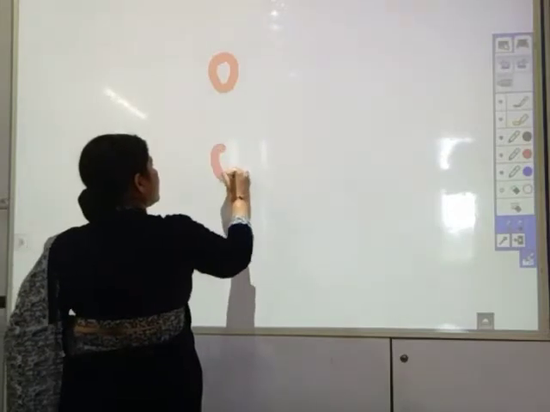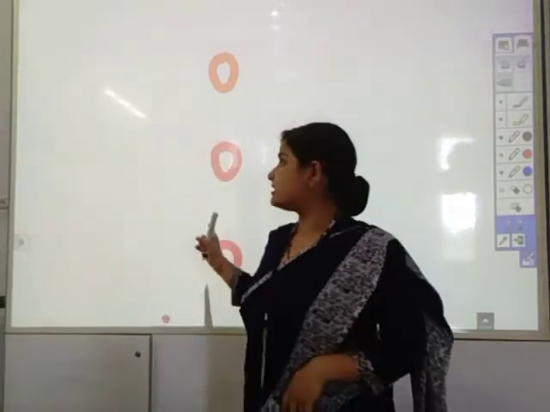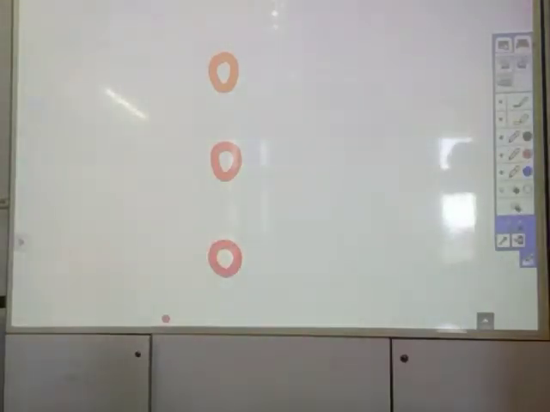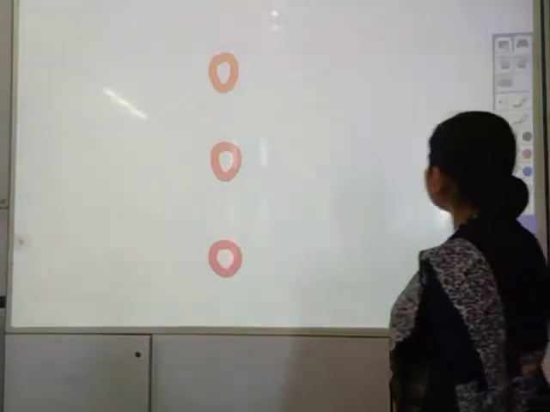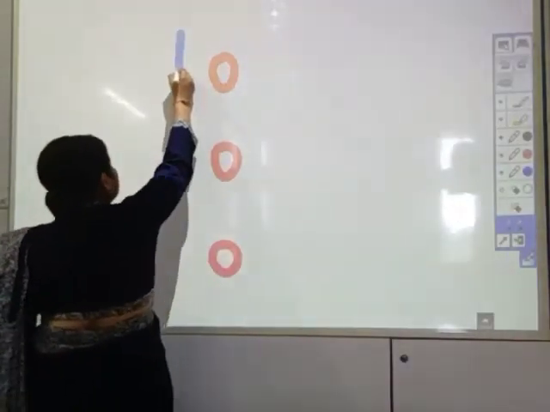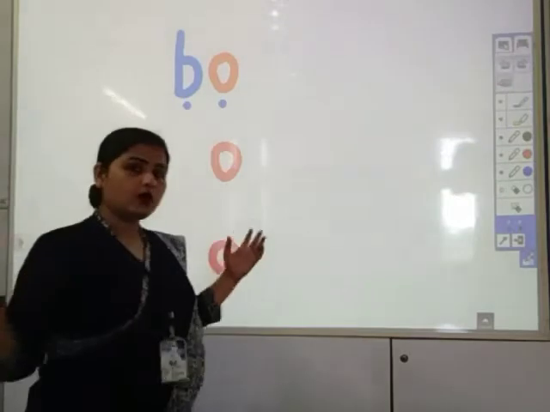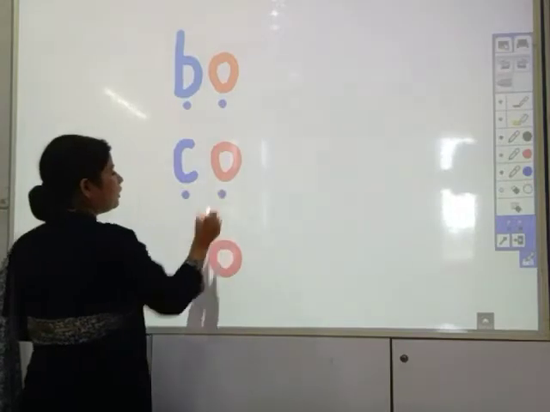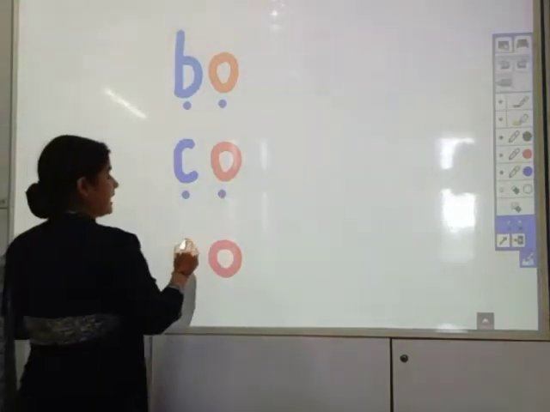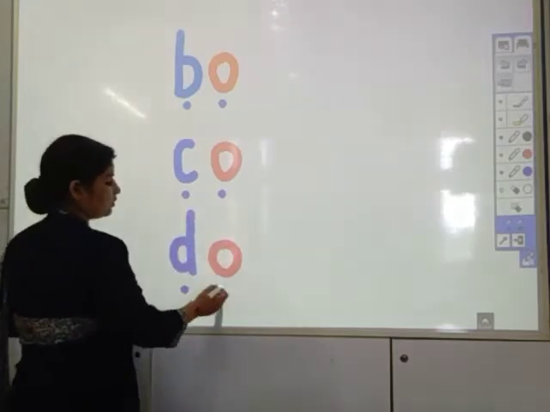O, O, O. So which letter is this? This is letter O, and it has a sound O. O, O, O. So if I write B here, it will be B, O, bo. If I write C here, it will be K, O, ko. If I write D here, it will be D, O, do.